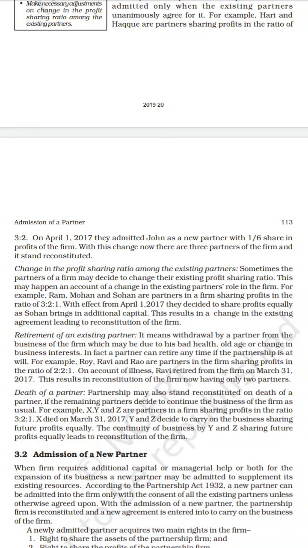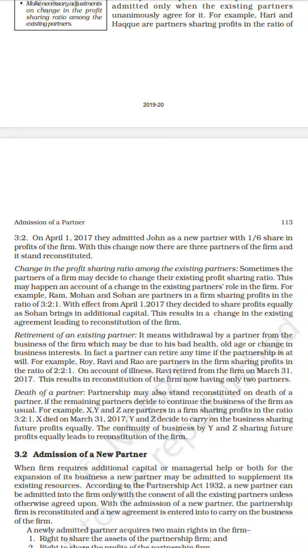For example, X, Y, and Z are partners in the firm sharing profits in the ratio of 3:2:1, and if X dies, Y and Z decide to carry on the business sharing the profits equally.